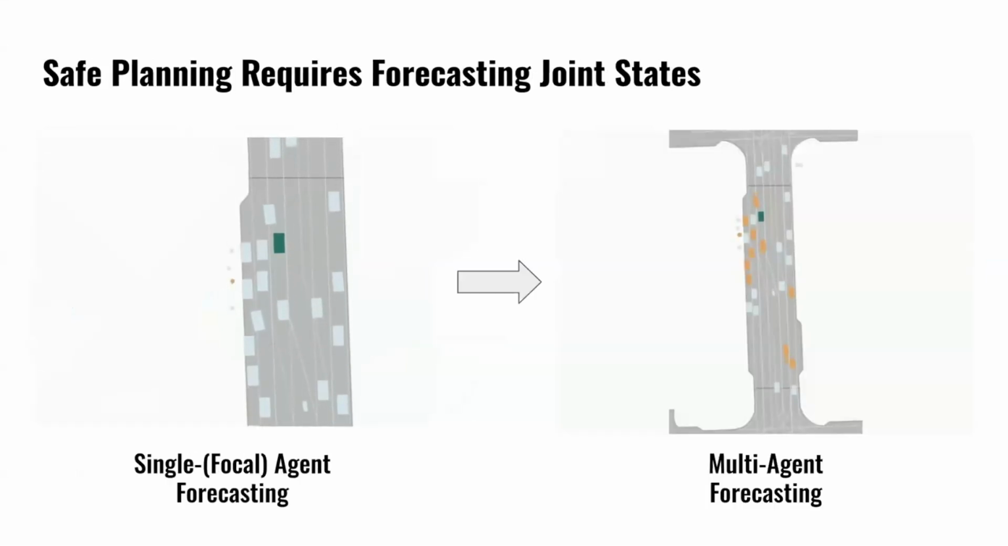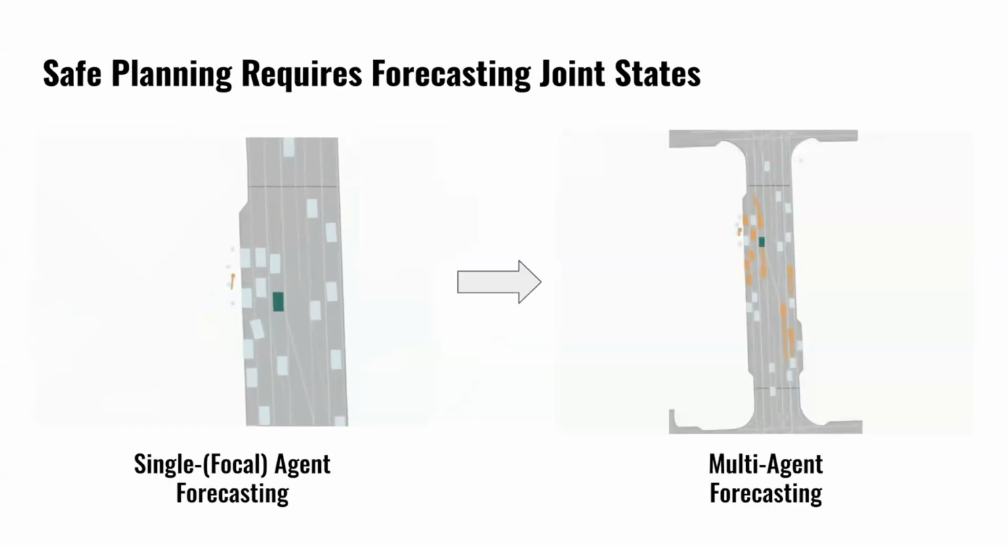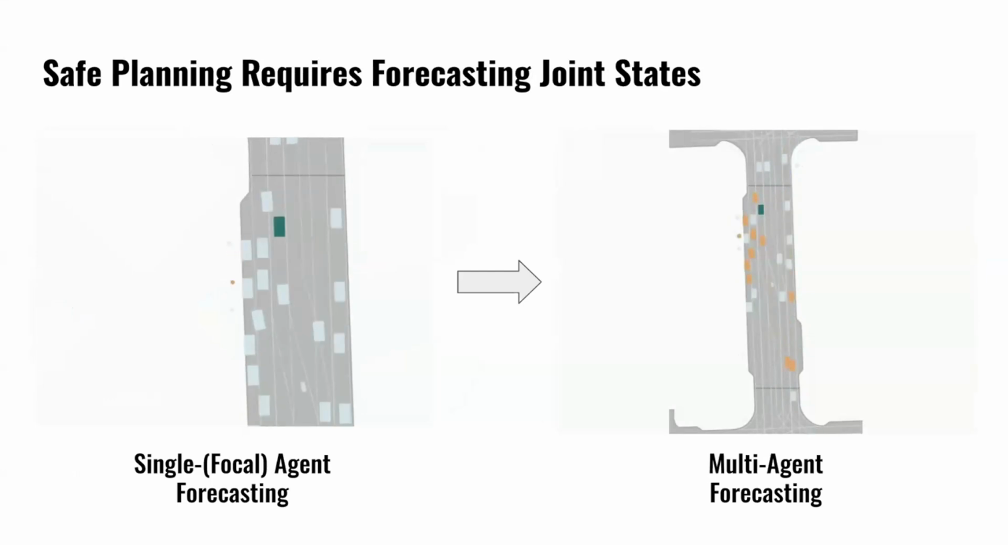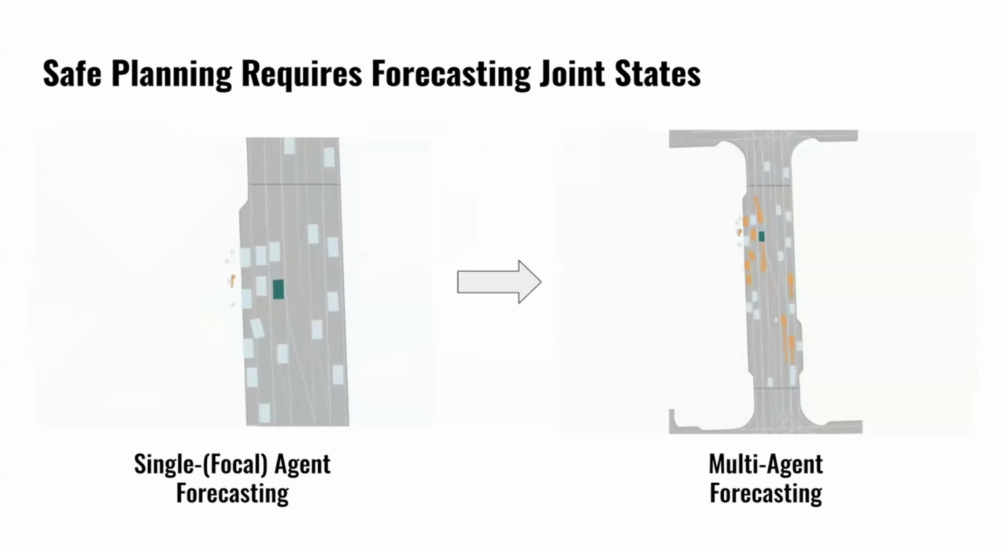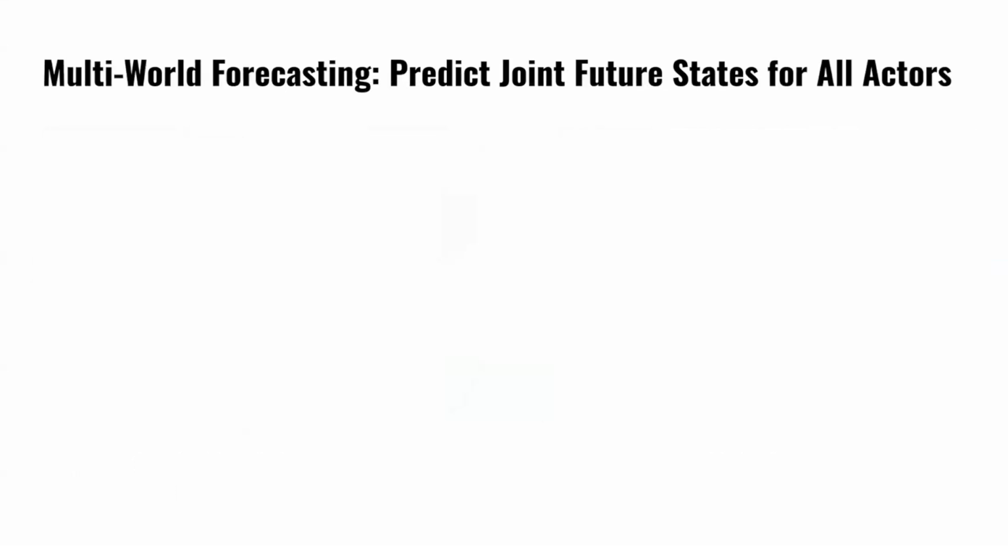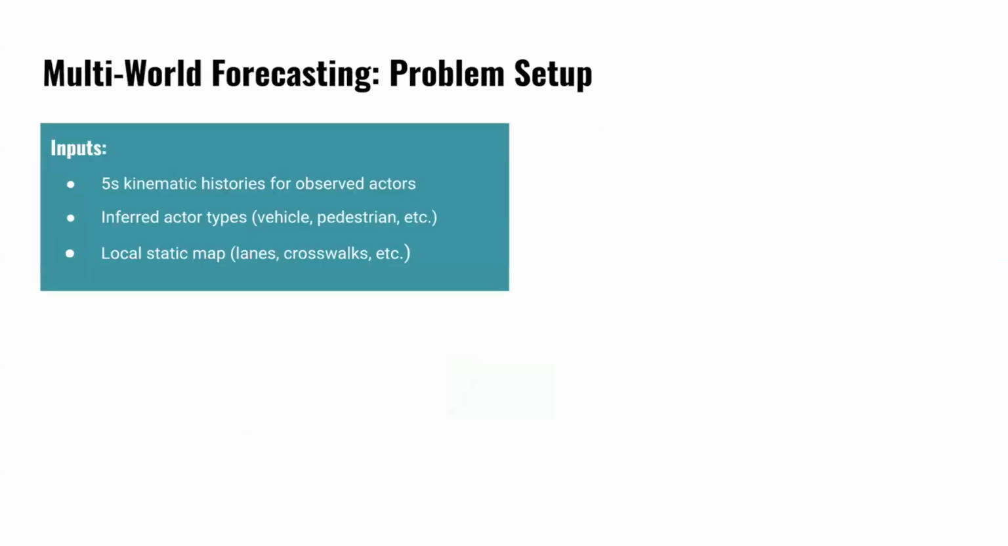Let me skip through this. This iteration of the challenge really focuses on multi-world forecasting. In order to safely plan, one key insight is that we need to understand not only how we move, but how everyone else moves in the world. And we need to think about how this occurs jointly. So this is multi-world forecasting of actors.